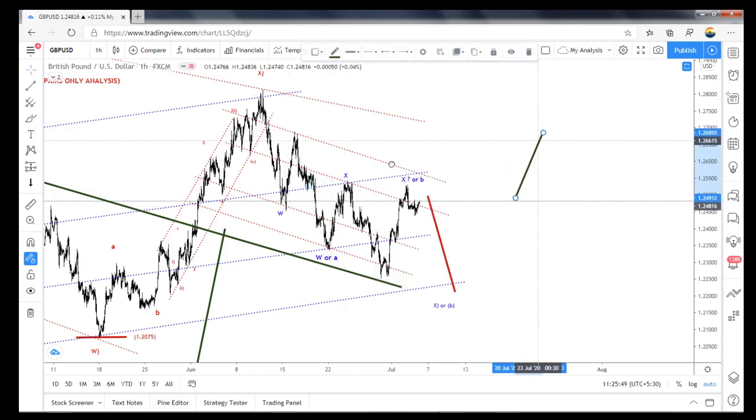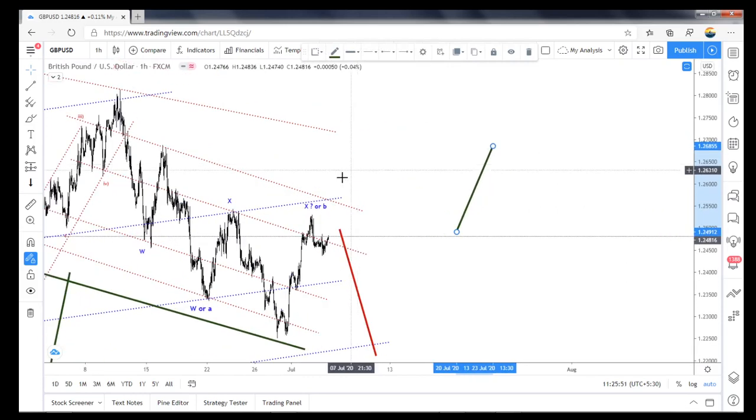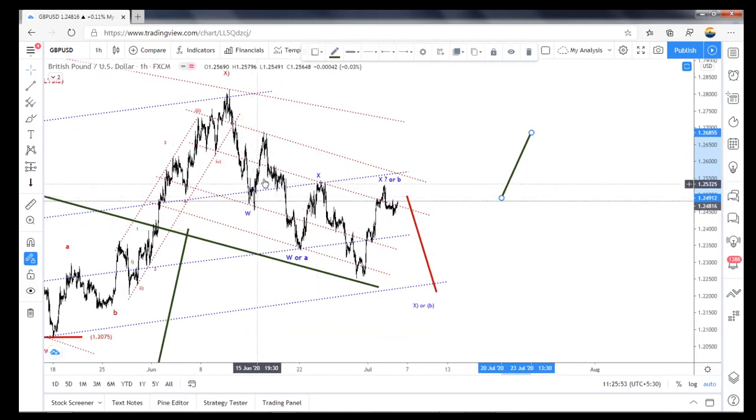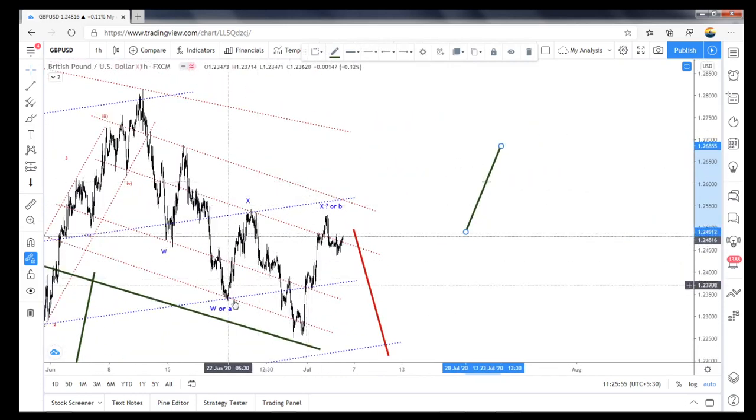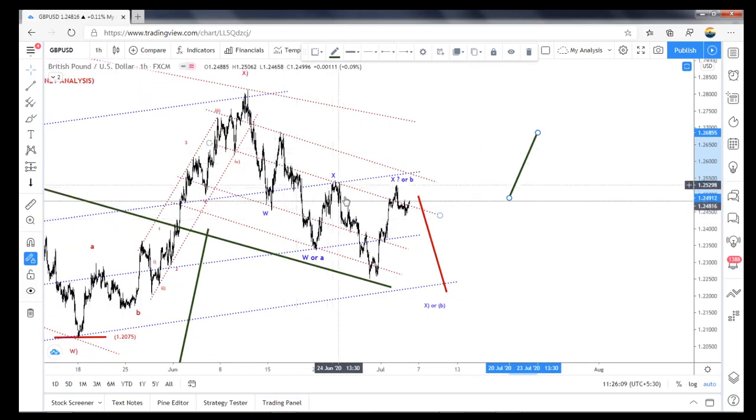So only for me, the GBP pair looks like this every time. It's not looking like a 3-wave structure, but we have to consider it as a 3-wave structure. This is also the same thing if we take it as an irregular flat here. That is why I'm not trading the GBP pairs. It's a little tough for me to identify the waves here. So this could also be a possible wave count.